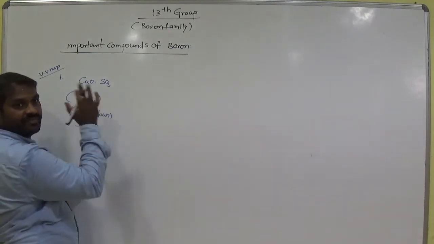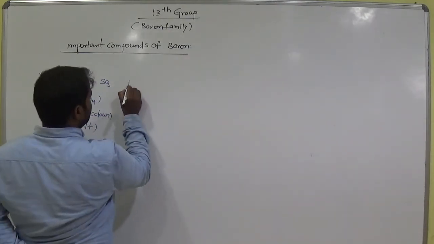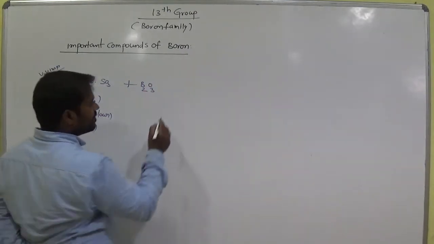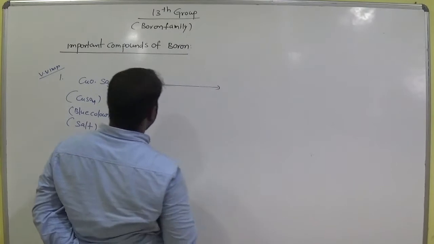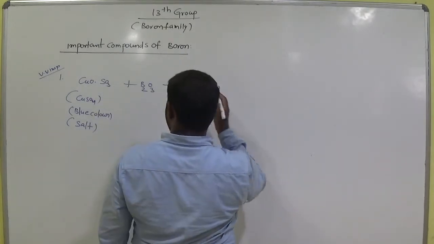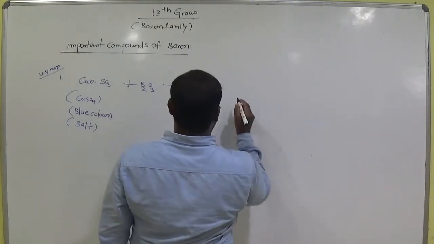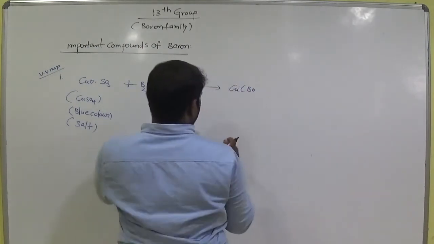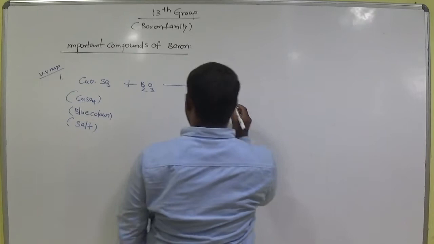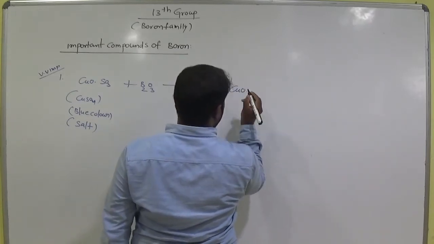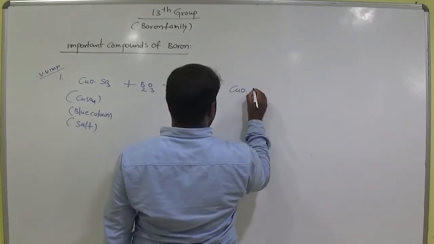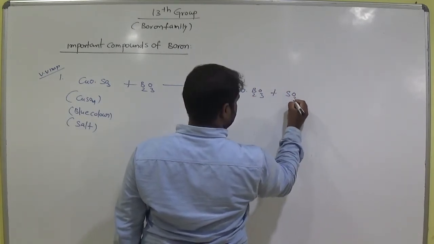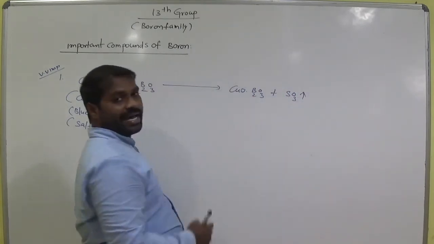Both are same. This, when treated with boric anhydride, gives CuO and B2O3 plus SO3.